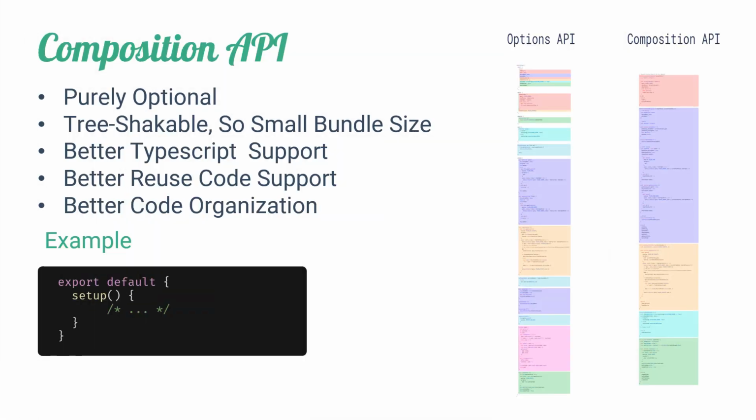Composition API is a new way to write Vue. It is purely optional. You can always use the old Options API. It is tree shakeable, so it is small in size, and it has better TypeScript support, and it is more reusable than mixins. We can create a composition API by using the setup function in the export default. In Composition API, we are using functions, so we can organize code better. You can see the image representing the difference between Options API and Composition API code organization.